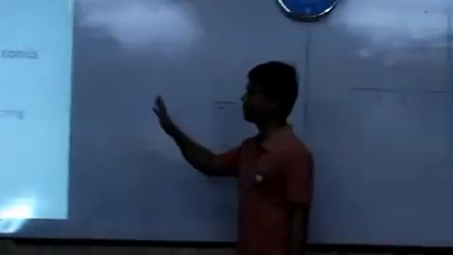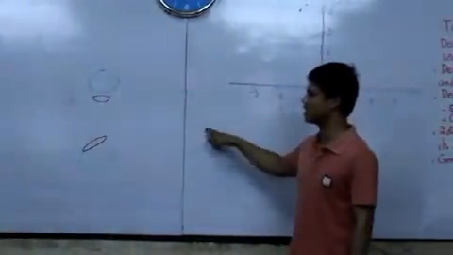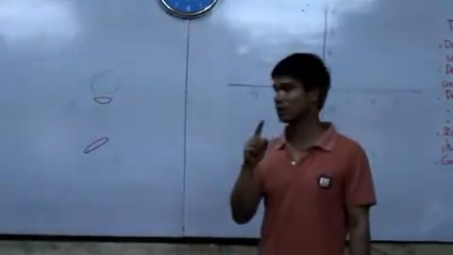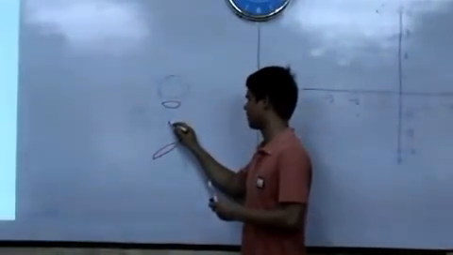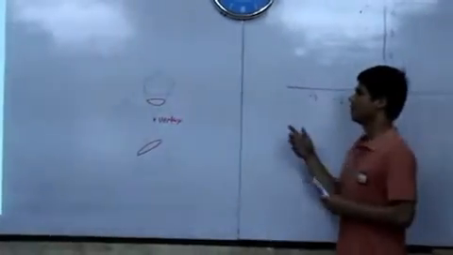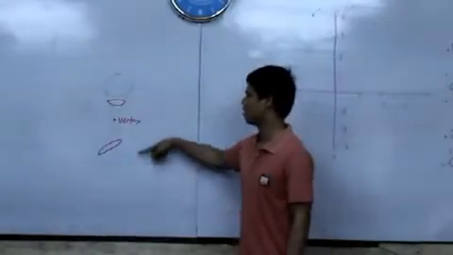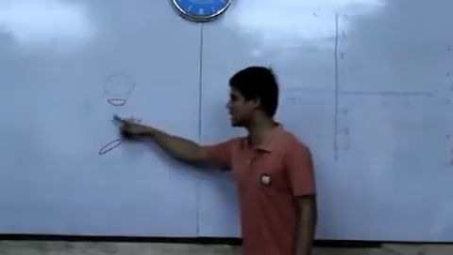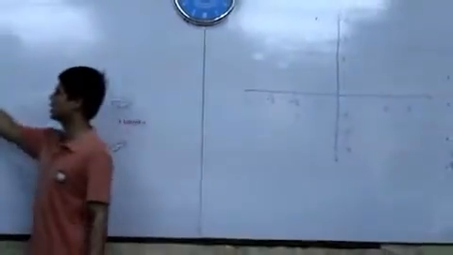Okay, so again, for a non-degenerate conic, the plane, when we let it intersect our double napped cone, does not contain the center or the vertex of our cone. Now, if this particular plane intersects our double napped cone and it contains the center, the figure that will be formed is called the degenerate conic.